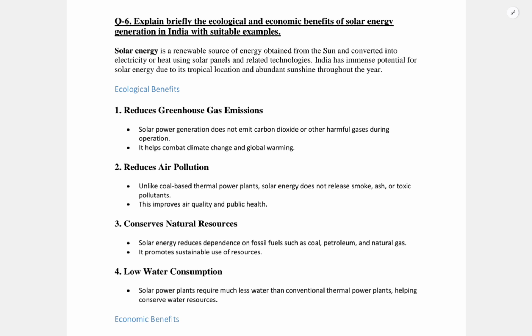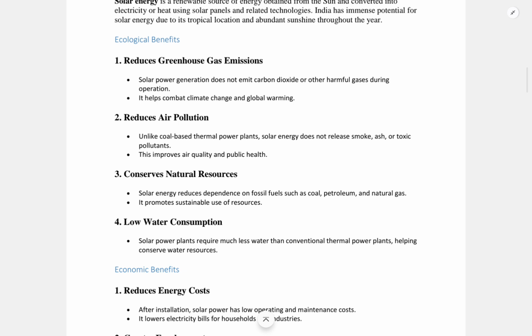The second thing is that it will reduce air pollution. It will have very little impact on the air. Unlike coal based thermal power plants, solar energy does not release smoke, ash or toxic pollutants, which will improve air quality and public health as well. And it helps conserve natural resources.